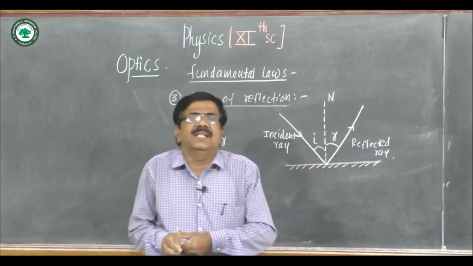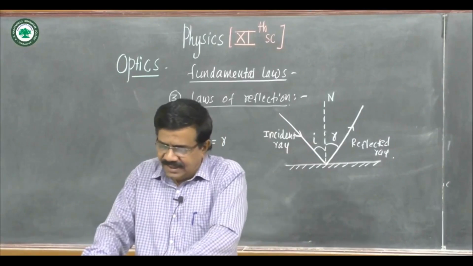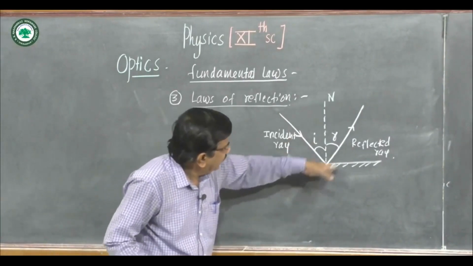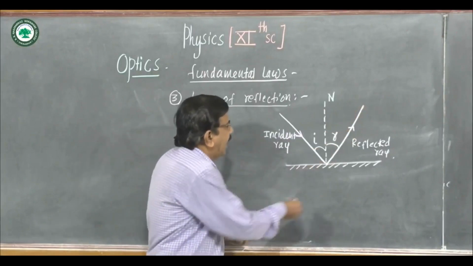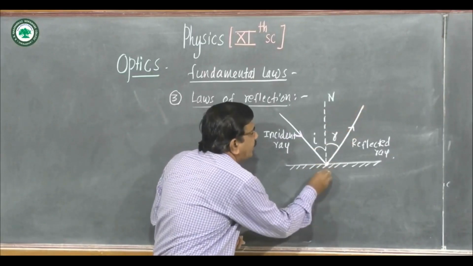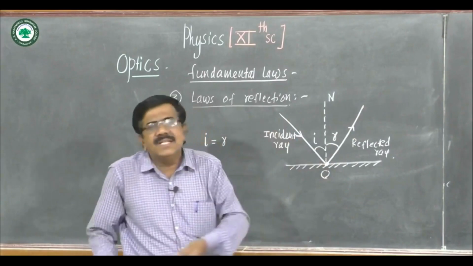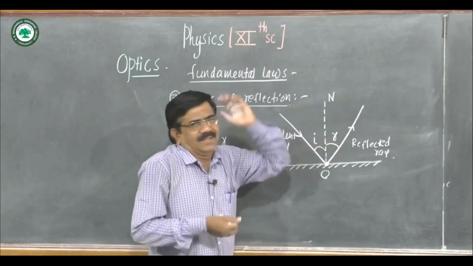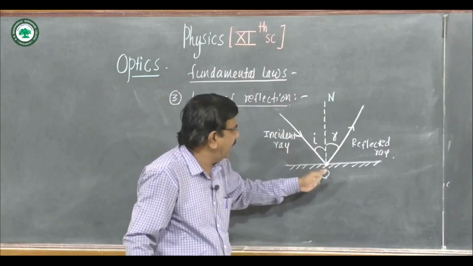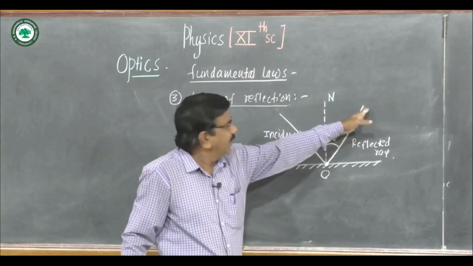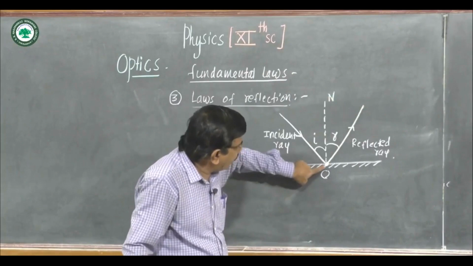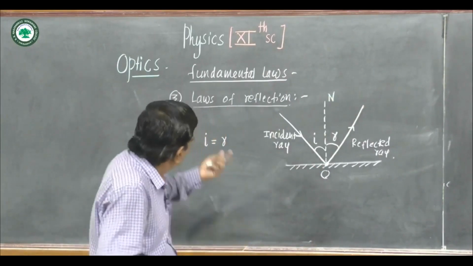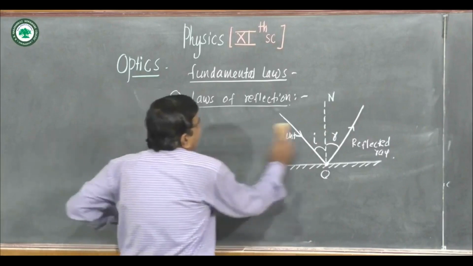Then the incident ray, reflected ray and normal at the point of incidence, suppose the point of incidence is O, they all lie in the same plane. So this is about the laws of reflection.